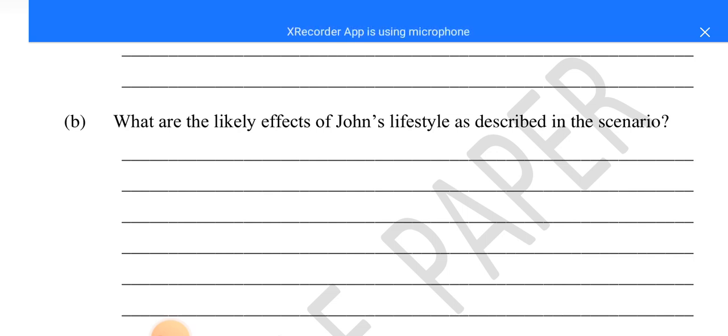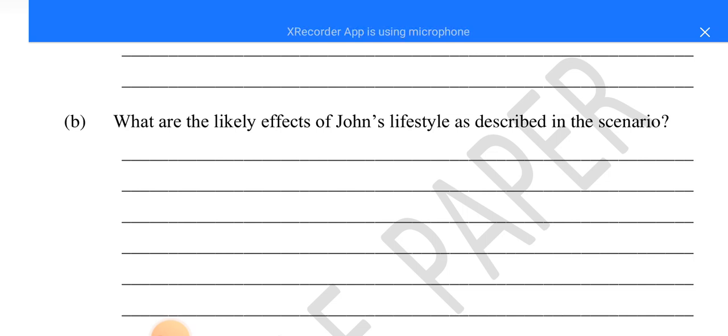The first one we should all know is school dropout. I don't think there is a school in Uganda which can entertain students who take alcohol. So the first one we can say John is most likely to be expelled from school.